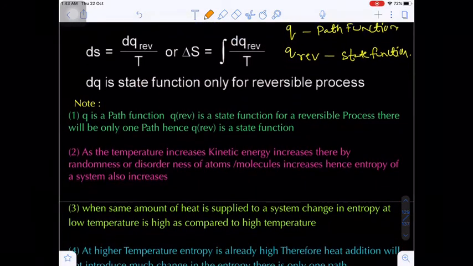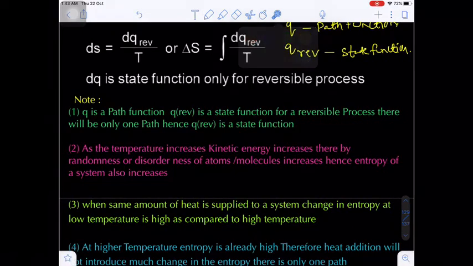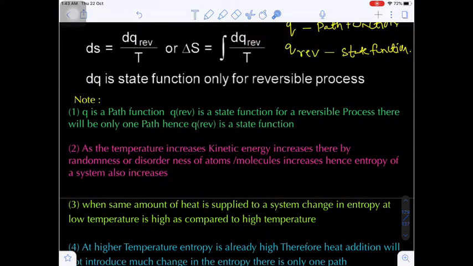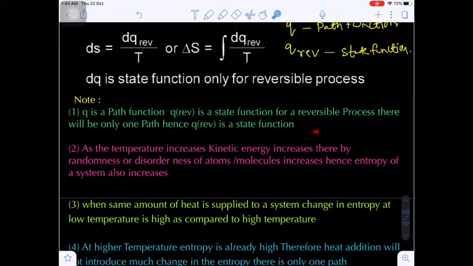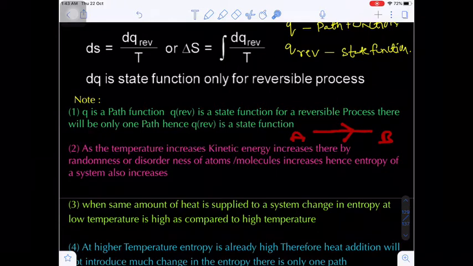In a reversible process, remember, there will be only one path. That means when we are moving from A to B in the forward direction, if it is a reversible reaction, there will be only one path to return back from B to A.